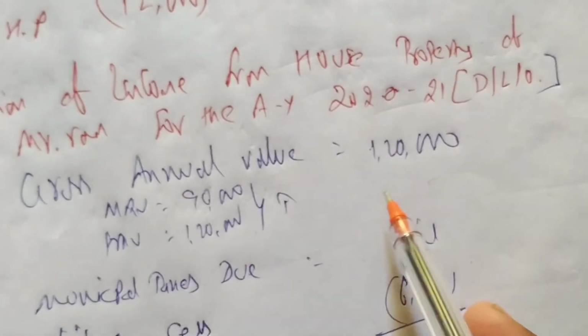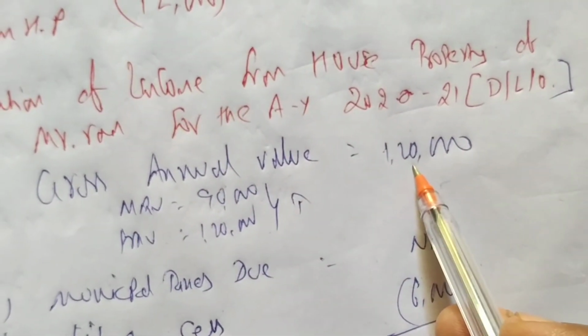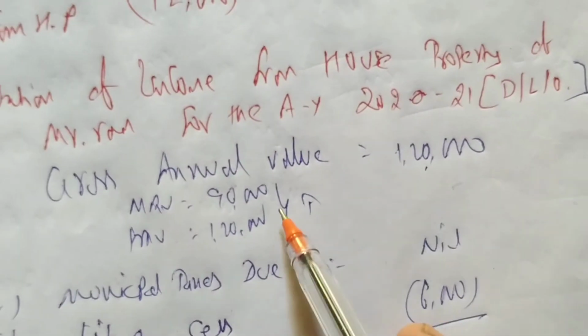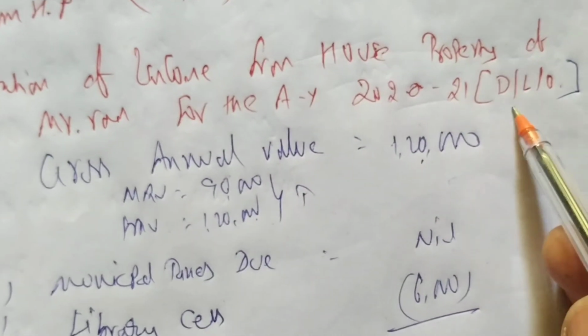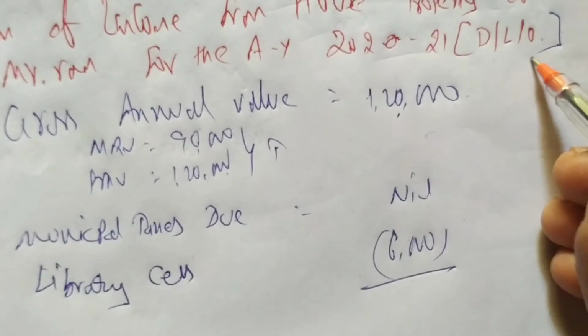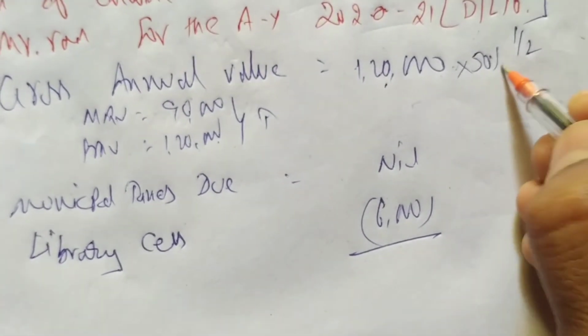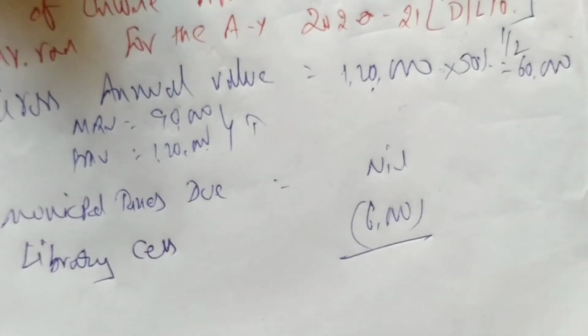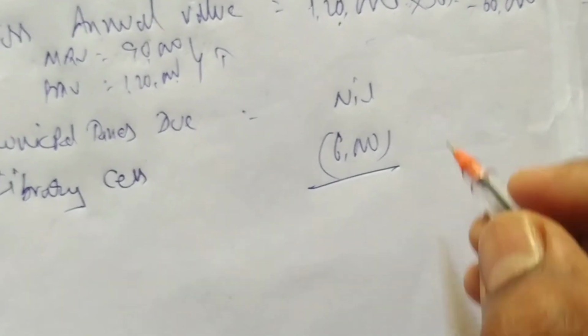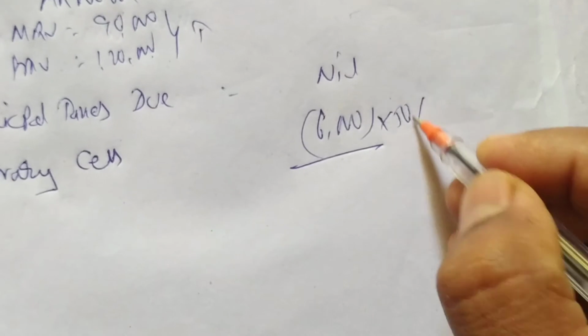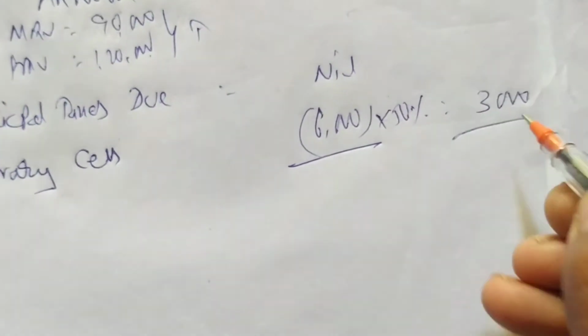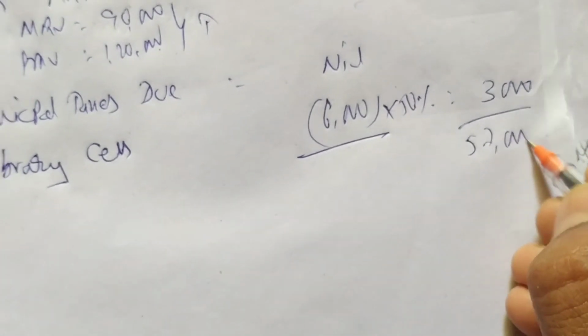One more confusion. This I am taking for the entire house. We should not take for the entire house. This MRV, FRV is for the entire house. But we have to take deemed to be let out, means self-occupied. How much is self-occupied? Half portion. Of this half we have to take 50%. Means how much will I get? 60,000. Again, of the 6,000 I have to take 50%, 3,000 I'll get. 57,000 I am getting.